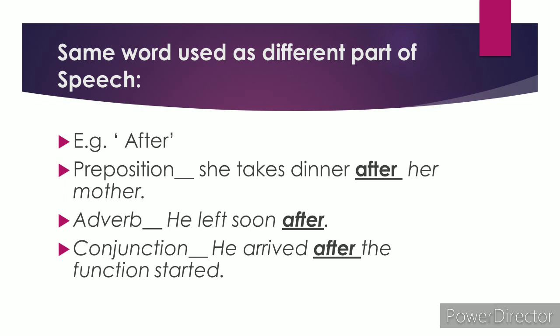Now we'll see words used as different parts of speech. Now we'll see the example after. After used as a preposition. She takes dinner after her mother. After means later than or next in time or place. Let us see adverb. He left soon after. Here after is an adverb without a following noun. Next is conjunction. He arrived after the function started. Here the conjunction is connecting two clauses.